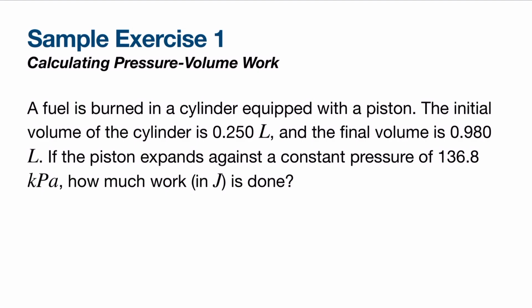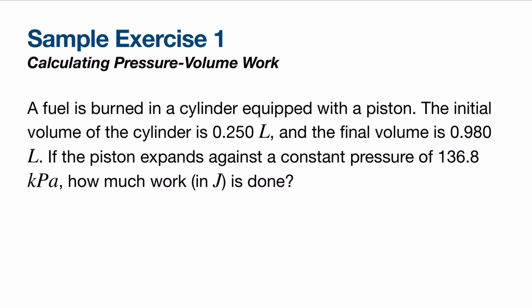Now let's apply the concepts that we have learned in sample exercise number 1. A fuel is burned in a cylinder equipped with a piston. The initial volume of the cylinder is 0.250 liters, and the final volume is 0.980 liters. If the piston expands against a constant pressure of 136.8 kilopascals, how much work in joules is done?